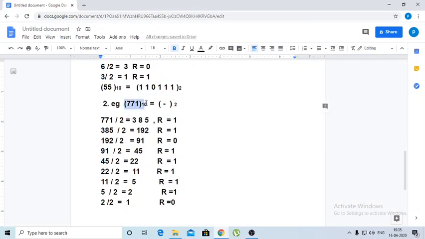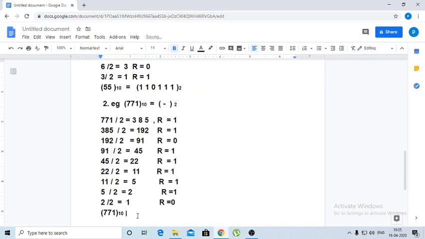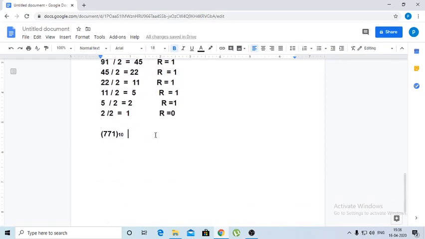So now this is 771. How is it converted into binary? How to write again here? We have to express it into binary. So this is equal to, last quotient is 1, 0, 1, 1, 1.